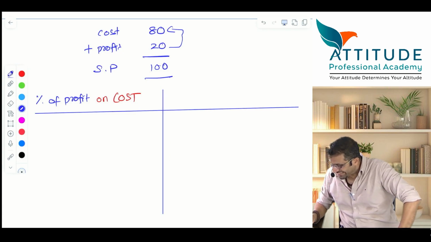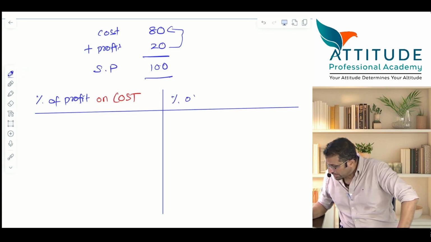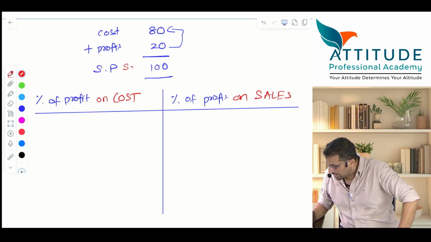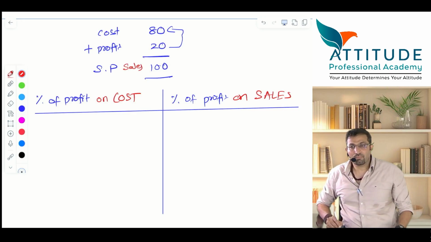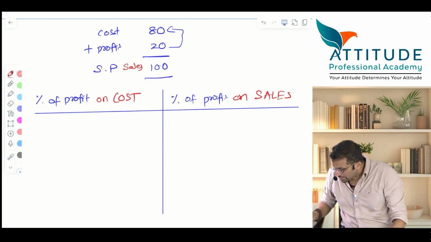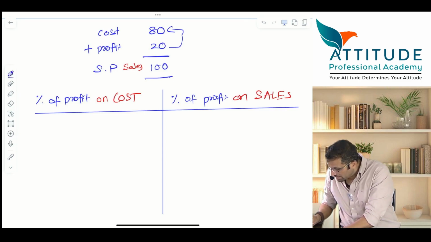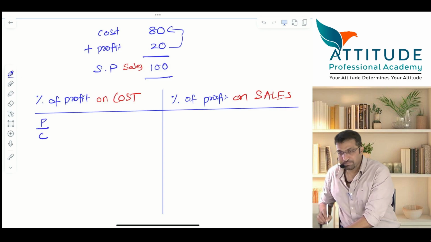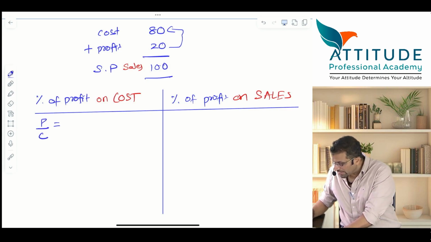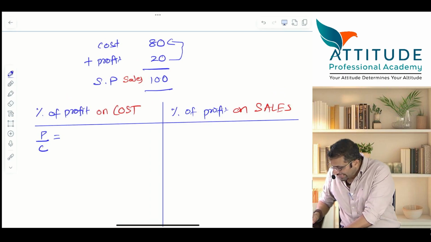Some people are saying, sir, percentage of profit on sales. This is sales, na? What is the formula, sir? The formula is simple, sir. Formula is profit divided by cost. What is the profit in our example? Tell me in this example what is the profit, and what is the cost?